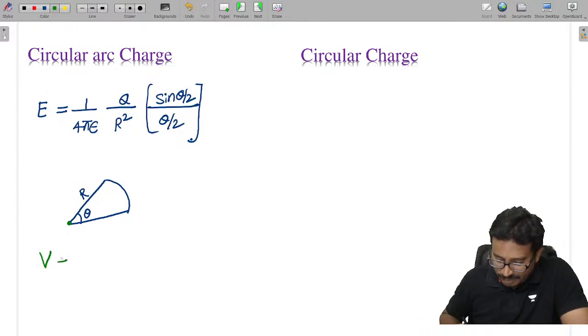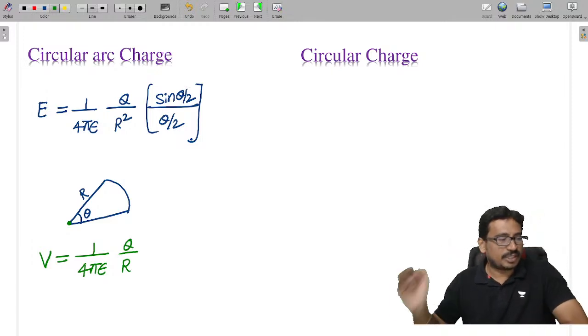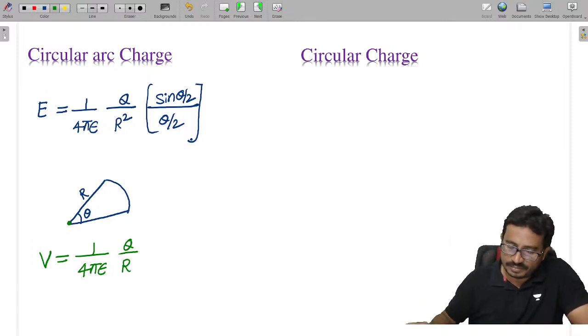And the potential formula is the same. Potential is a scalar quantity, right? So that is 1 by 4 pi epsilon into Q by r.